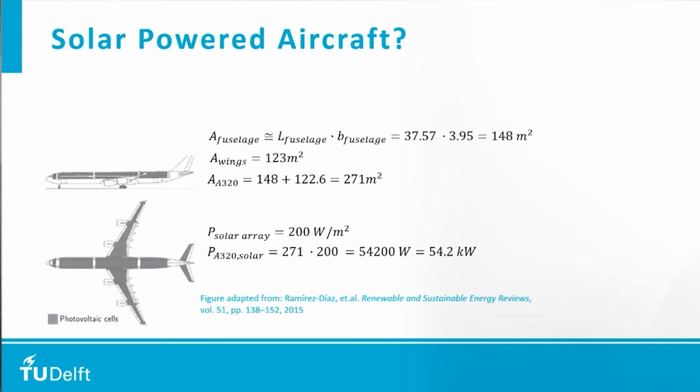Now that is actually less than the amount of power that is required for the in-flight entertainment system. Even the air conditioning system takes more power than this. And please remember that the non-propulsive power requirement in an aircraft is less than 1% as compared to the propulsive power, which is in the order of tens of megawatts. So certainly on planet Earth, it will not be possible to fly with solar cells.